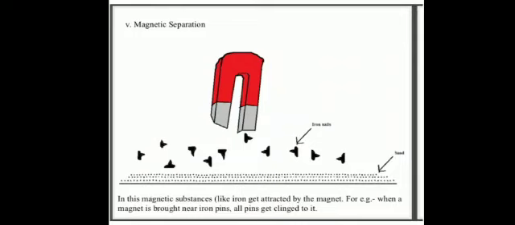In industries, the impurity of iron present in several substances is removed by use of a magnet. Okay. In factories also, scrap iron is separated from the heap of waste material by using big electromagnets fitted to frames.